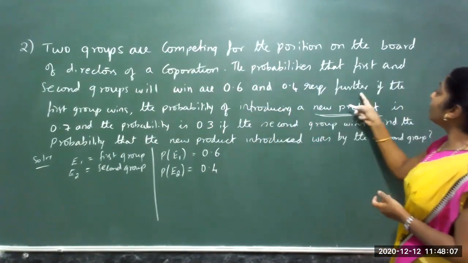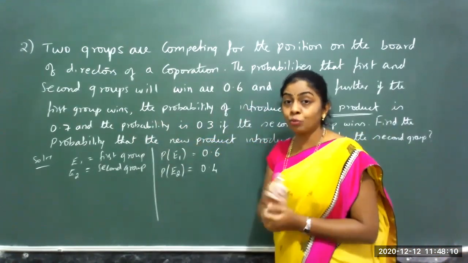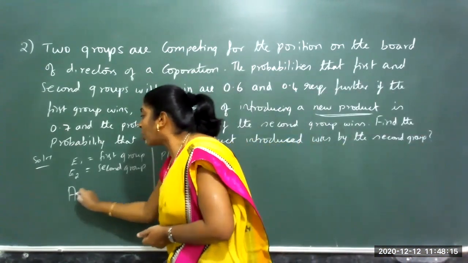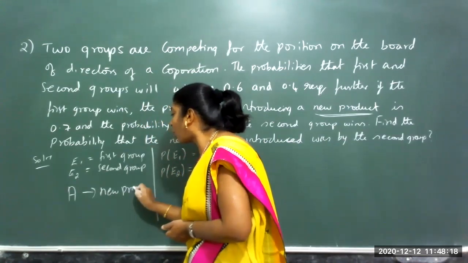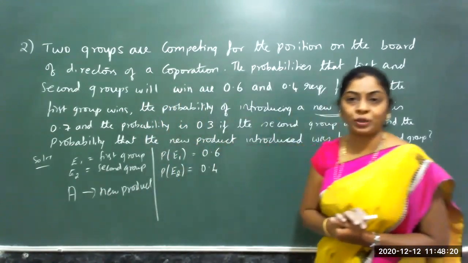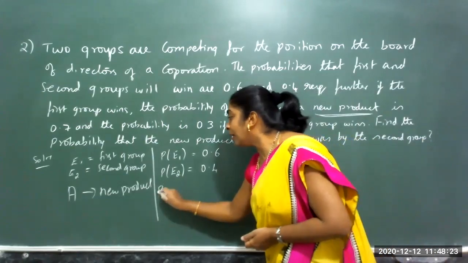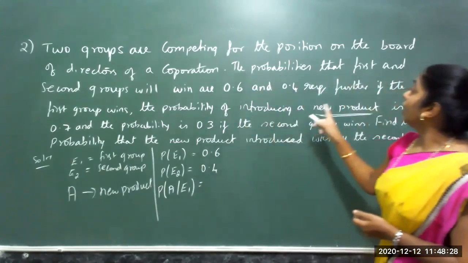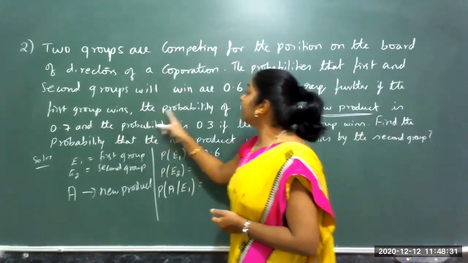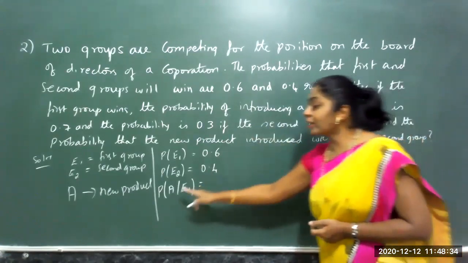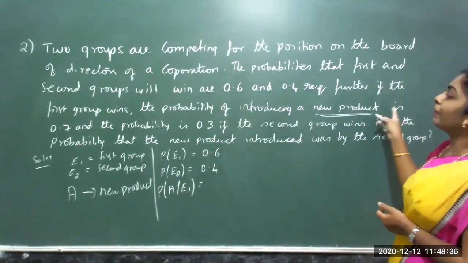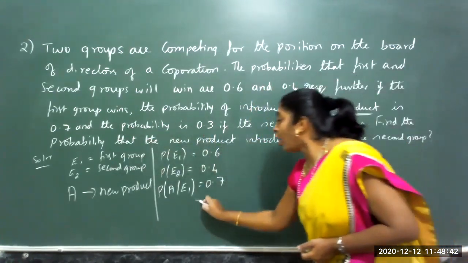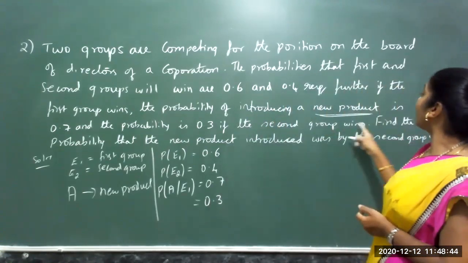They have told further, if the first group wins, the probability of introducing a new product. So A, the event what I consider, is the new product. So the probability of event A, new product, if the first group wins, is given by 0.7, and the probability is 0.3 if the second group wins.